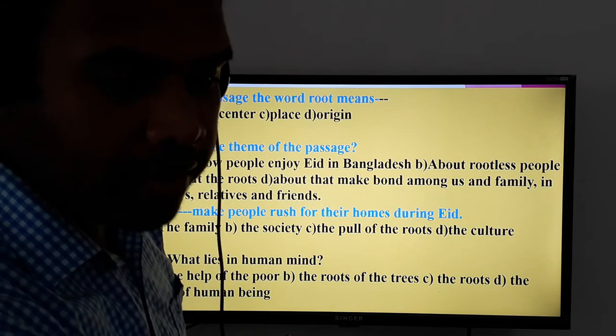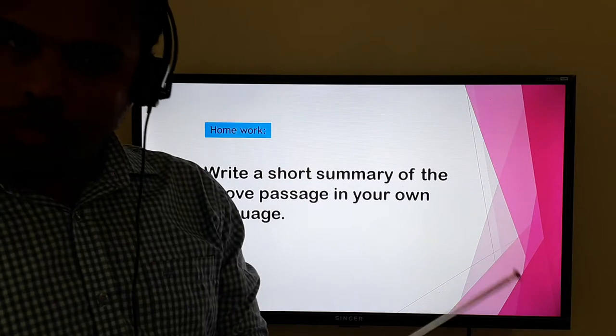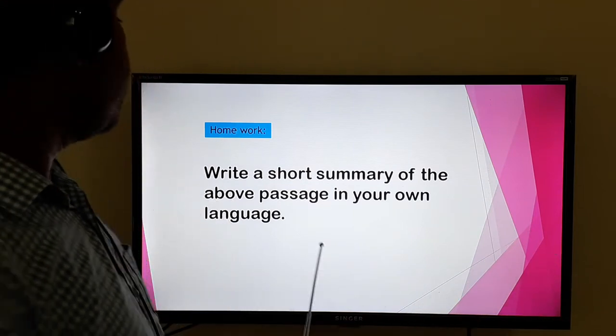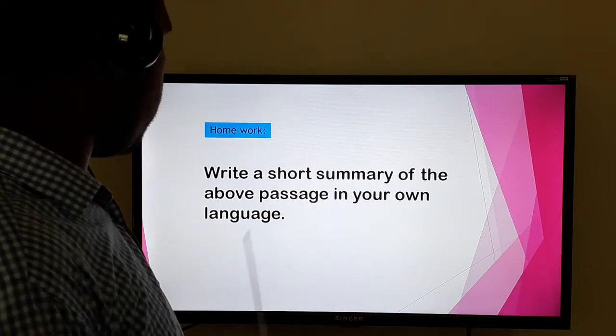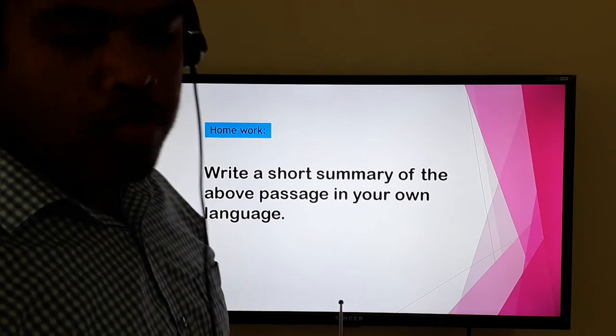So now we have another part, that is a homework for you. You have to go to the text very carefully and you write a short summary of the passage in your own English, own language. So that is your homework.